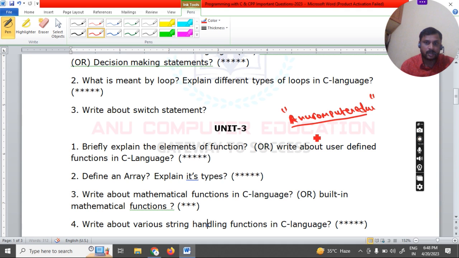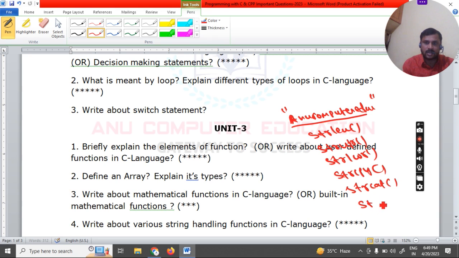now we need to use functions. We have so many functions: the strlen function, next strupr, next strlwr, and the next one is strcpy, next one is strcat, and next one is strcmp, etc. Like that we have many functions. These are very important functions.